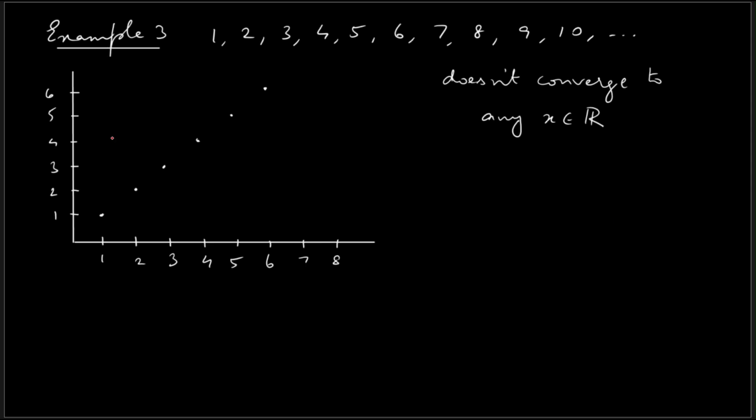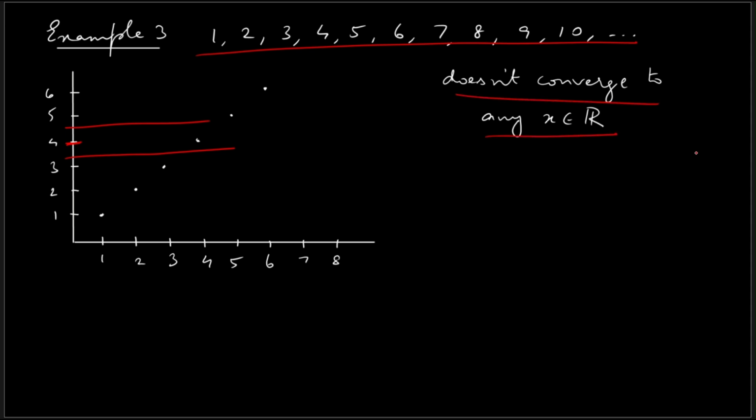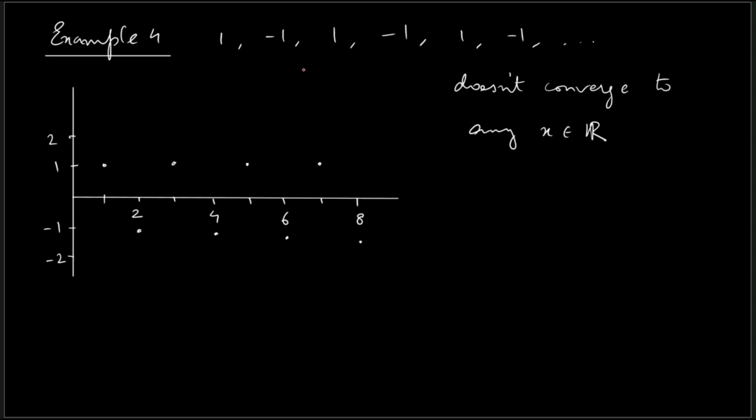Now you have to convince yourself that this sequence doesn't converge to any real number, right? You can consider any point, and you would have to find a stage such that all the terms lie inside that stage, but it won't happen, and hence this sequence won't converge at all. Now that is going to be the case for this sequence as well. This also doesn't converge to any real number, right?